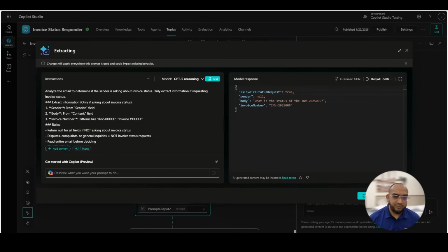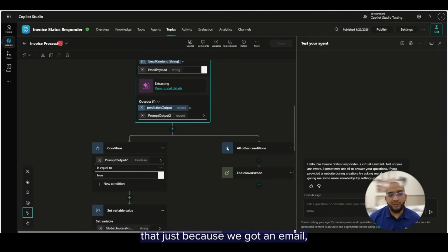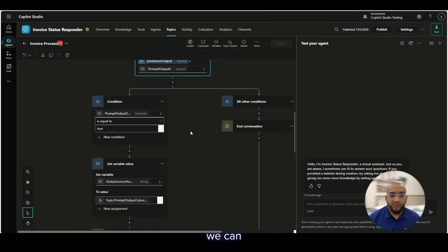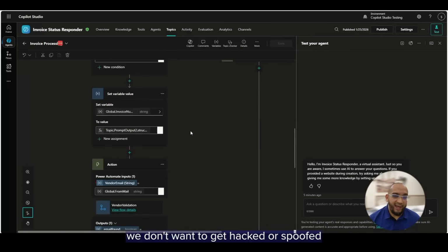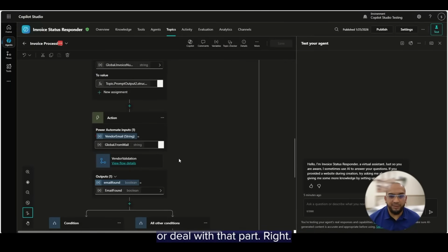So one of the other things we need to make sure that just because we got an email, we don't want to get hacked or spoofed or deal with that part, right?